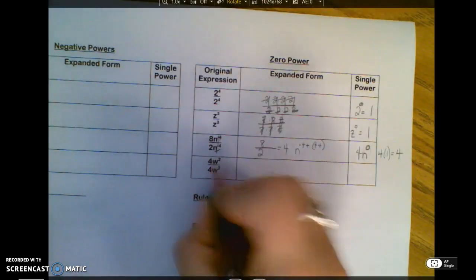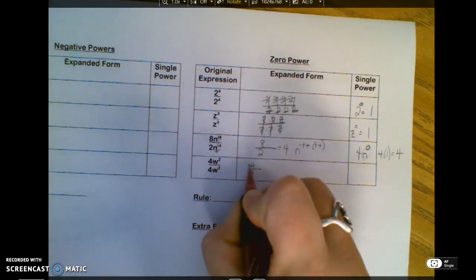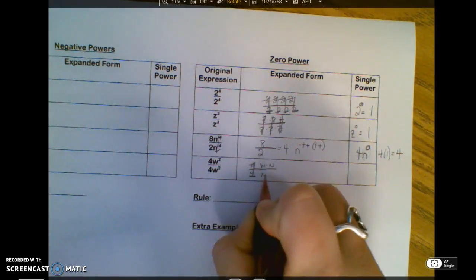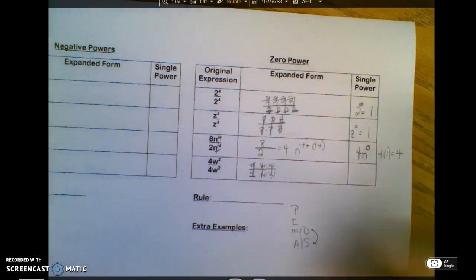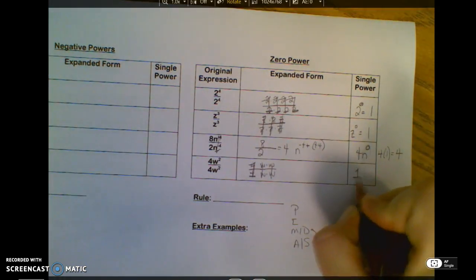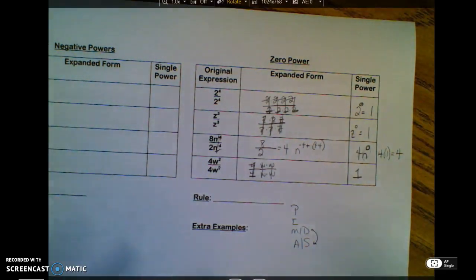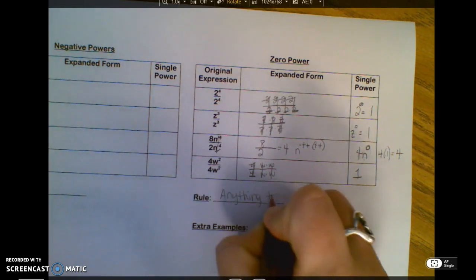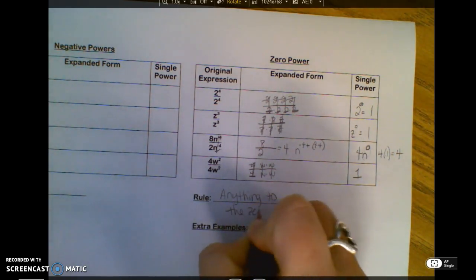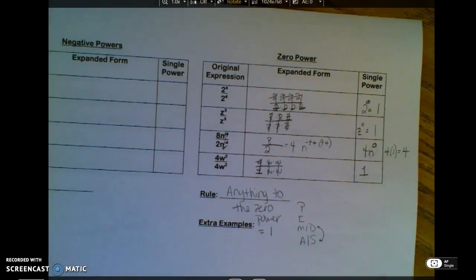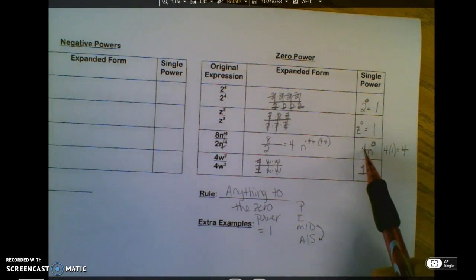Now you can look right here, and you know that 4 divided by 4 is 1. W times W, W times W, 1, 1. Well, everybody canceled one another out. They all became 1. So my rule says anything to the 0 power equals 1. Always. Notice the 4 wasn't to the 0 power, only the n was, so 4 doesn't change.